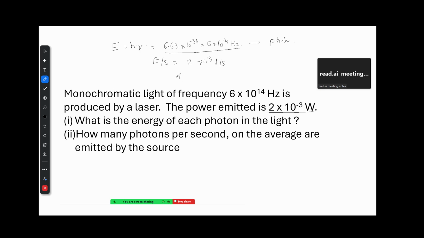So number of photons will be equal to total energy divided by energy of one photon. Total energy is how much? 2 into 10 raised to minus 3, and we will divide this by 6.63 into 10 raised to minus 34 into 6 into 10 raised to 14. Okay, put your calculations together and you'll get the answer.